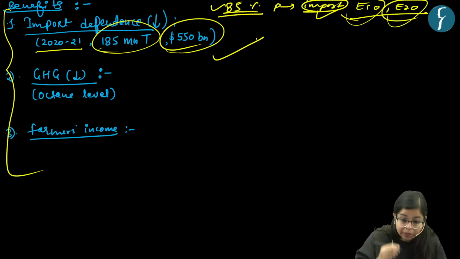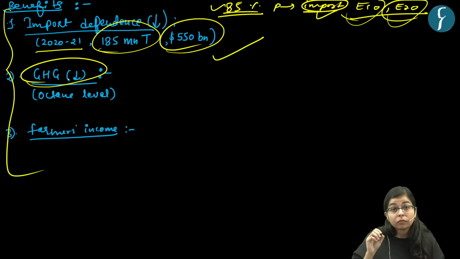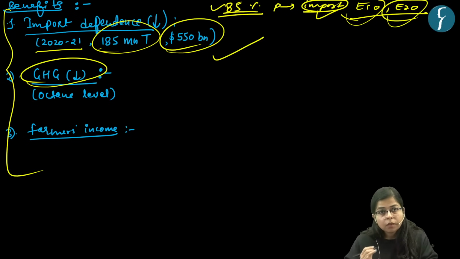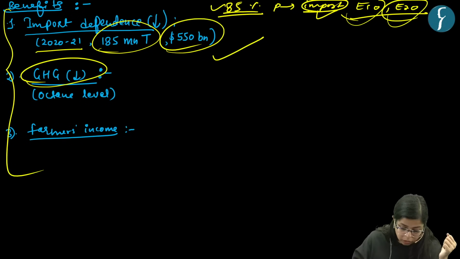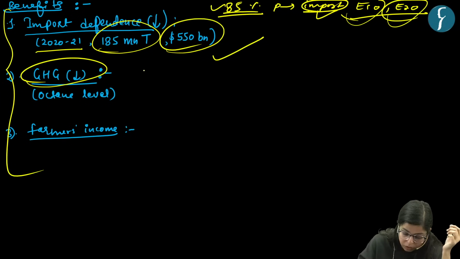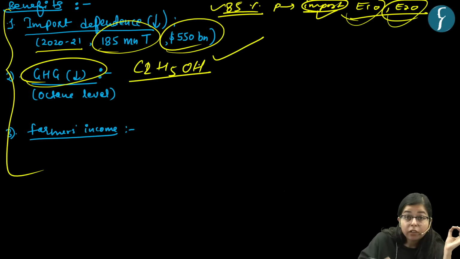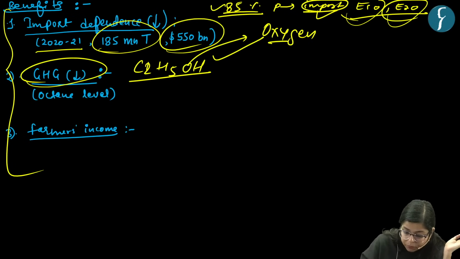What is the second thing? The second thing is that ethanol blended fuel may lower greenhouse gas emissions. Now, how is it possible? This is because, if we talk about the chemical formula of ethanol, just for understanding, it contains oxygen, right?